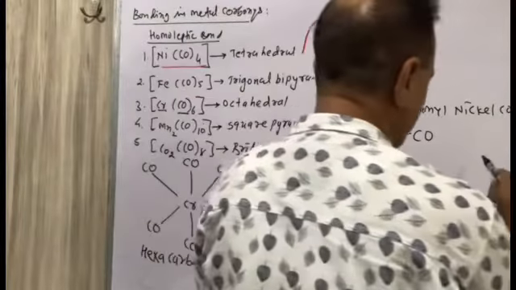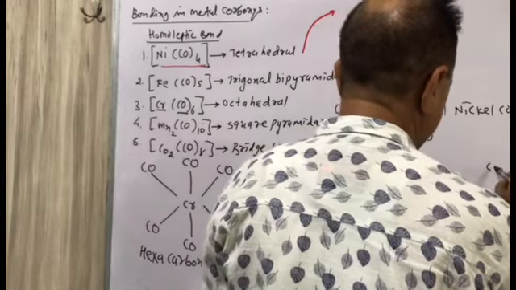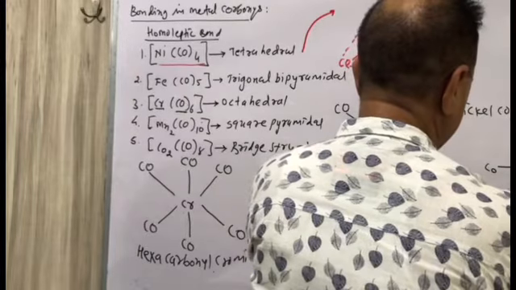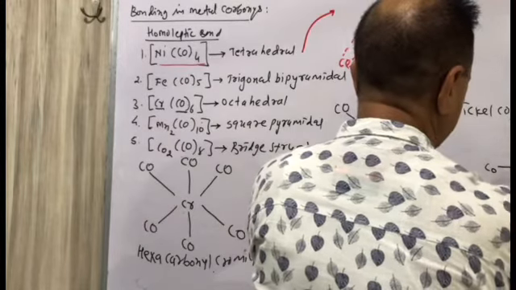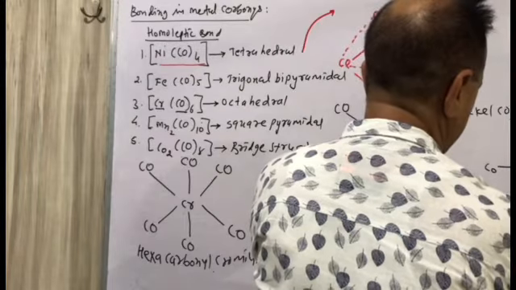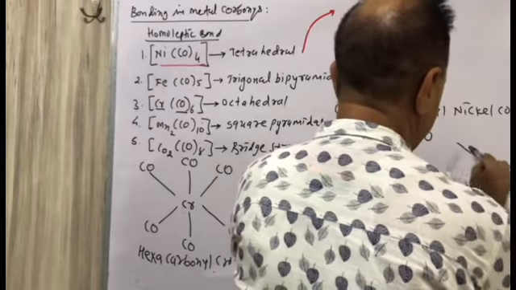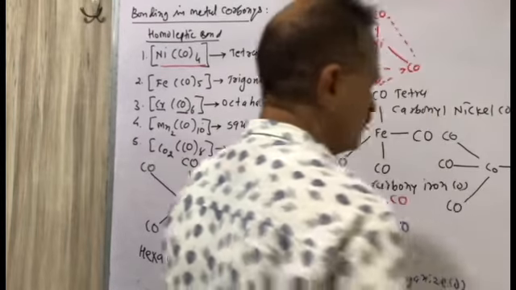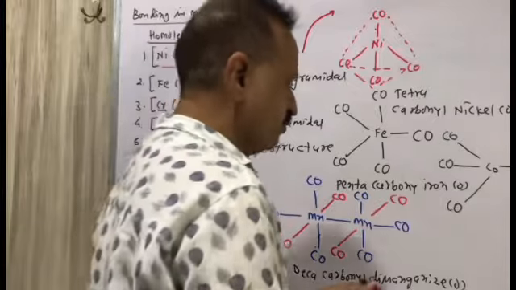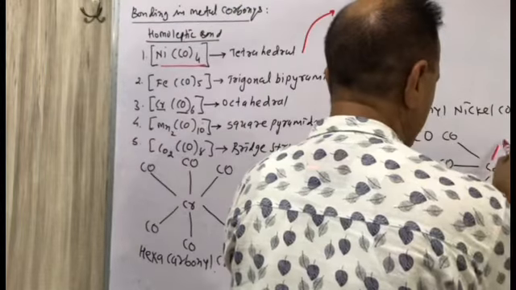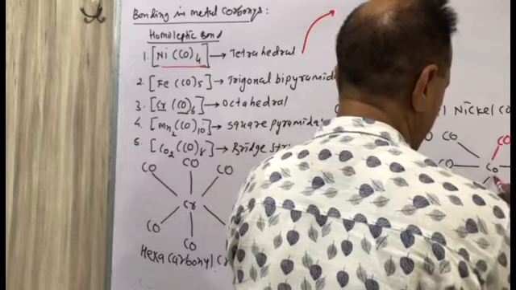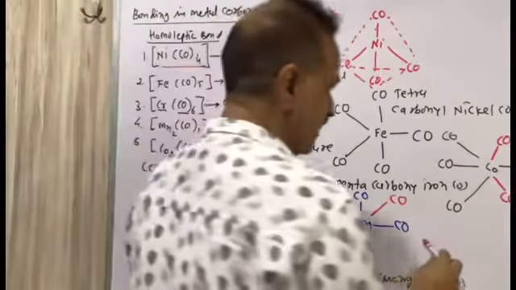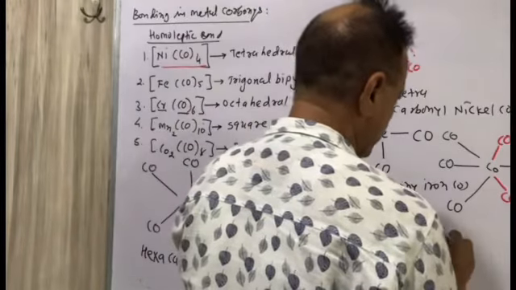So this is octacarbonyl dicobalt, CO, CO, dicobalt. These are the terminal CO. These are the 6 CO, and 2 CO are in bridge form. This is octacarbonyl dicobalt.